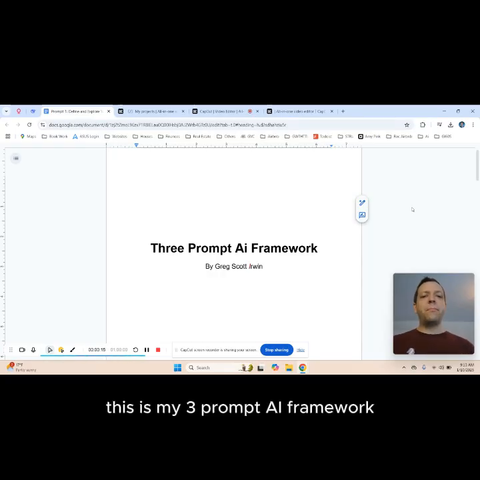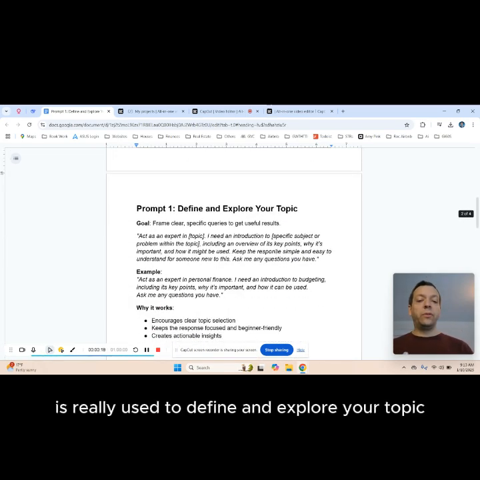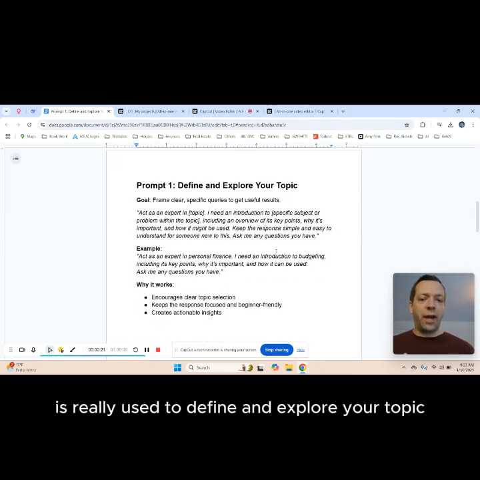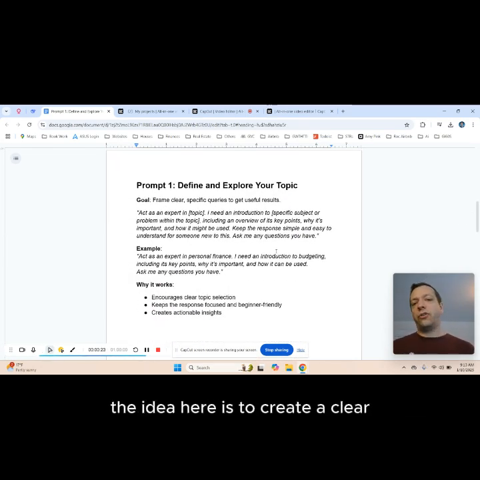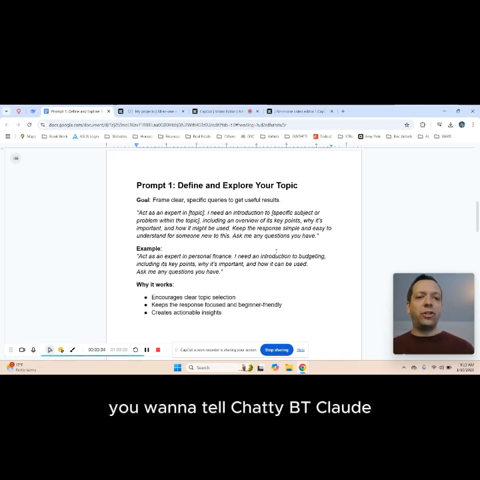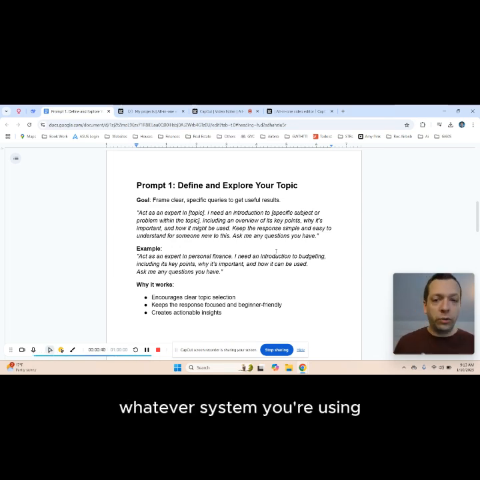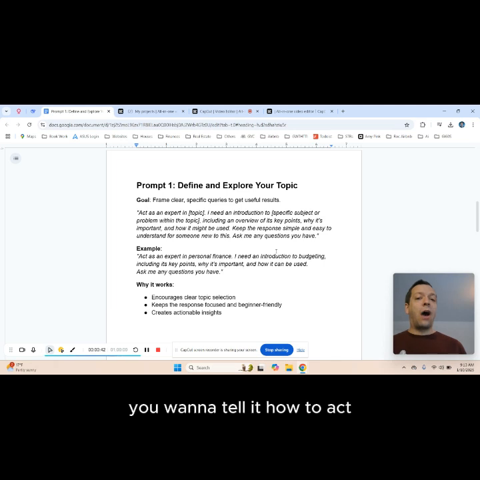This is my 3-prompt AI framework. The first prompt is really used to define and explore your topic. The idea here is to create a clear, specific query to get useful results. So with every starting prompt that you create, you want to tell ChatGPT, Claude, Gemini, DeepSeek, whatever system you're using, how to act.